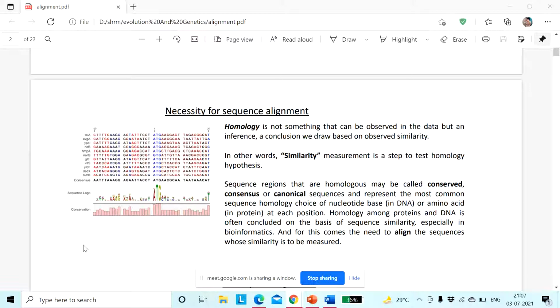So if you want to check the homology of multiple sequences, in case of rank pair, when you were giving sequence 1, sequence 2, sequence 3 in the aligned format, they searched for the homologous sequences.